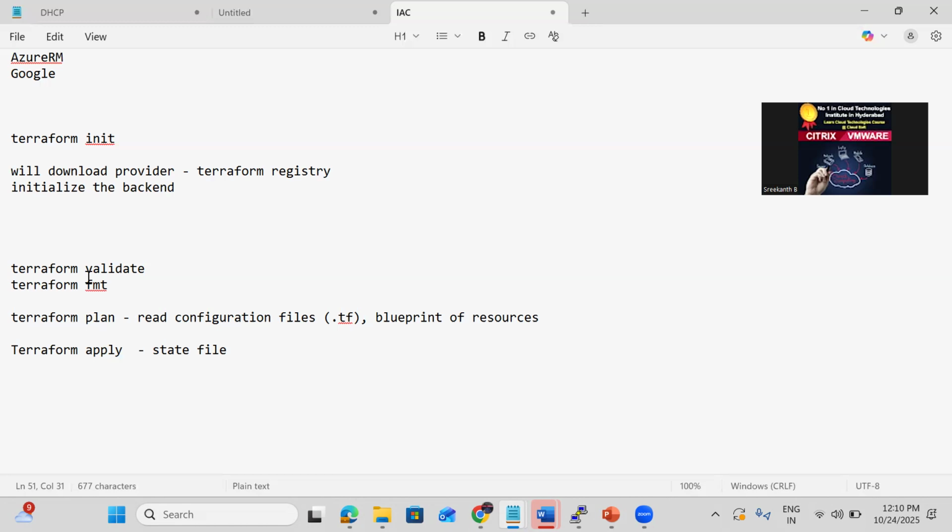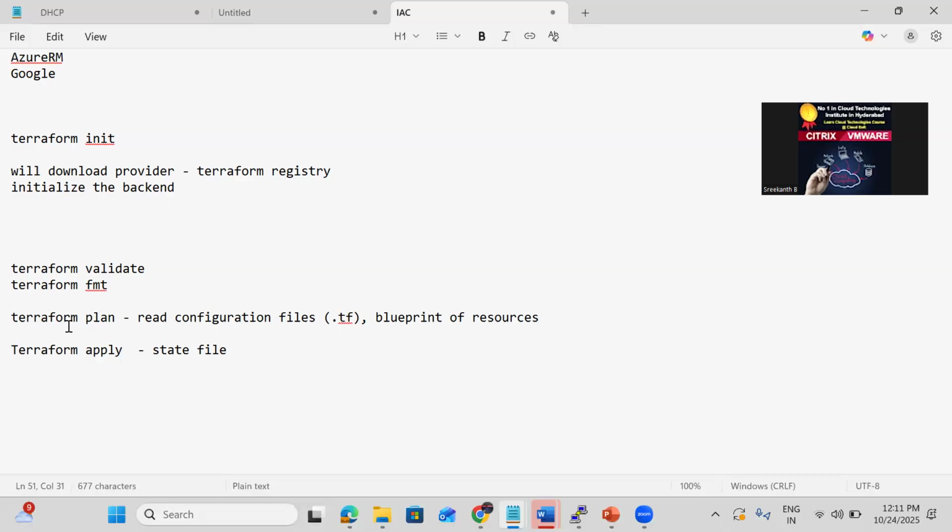Terraform validate is going to show any syntax issues. Terraform fmt will fix any alignment issues. And Terraform plan will show the blueprint, or summary, of the resources. Then what will Terraform apply do? It will create the resources.